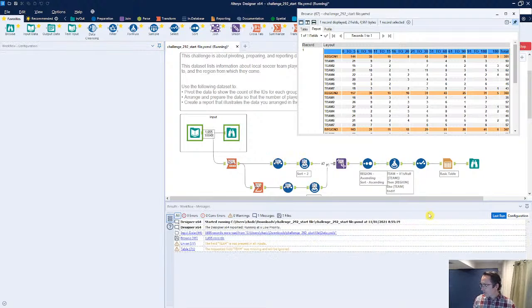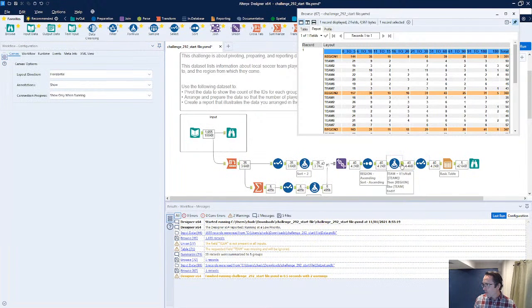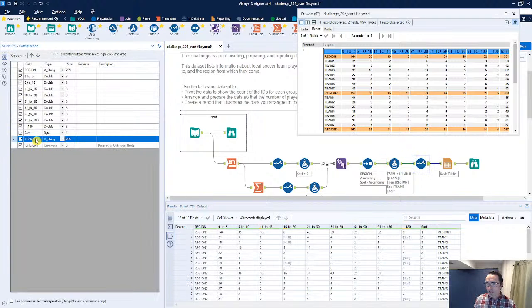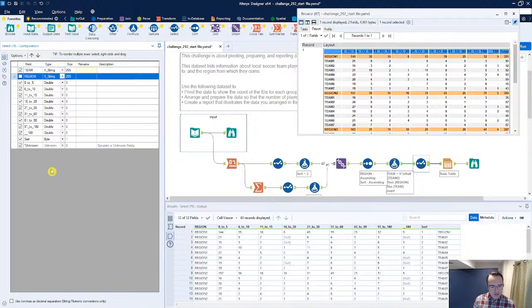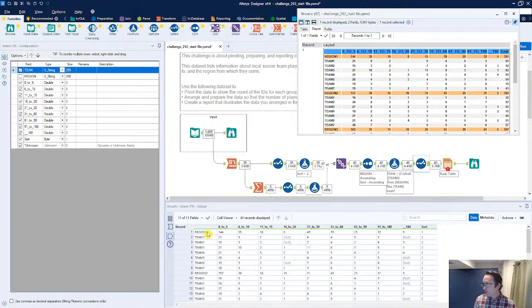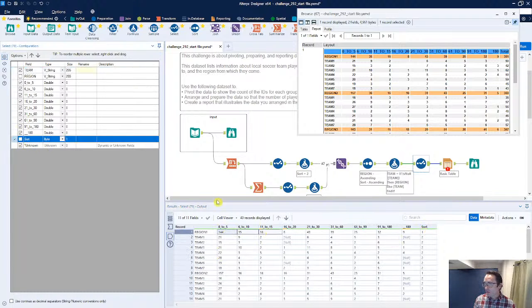Okay, so let's do a quick double check on our overall results outside. So here we have region 1, and then all of the different teams within region 1. Then region 2, all of the different teams within region 2. Doing a little bit of repositioning, I'm going to take this team. If you right click and hold, I can move that to the very top and then uncheck region here. Again, we're starting to get closer to where we needed to go. So region 1 with team 1 through 7, we got the totals row here. The last bit that we need is, let's remove that sort because we don't need it at this point.